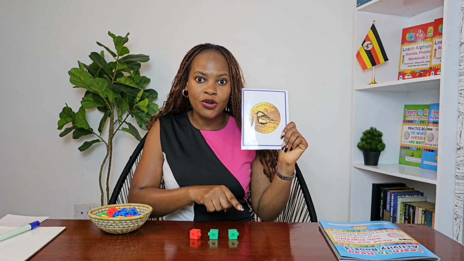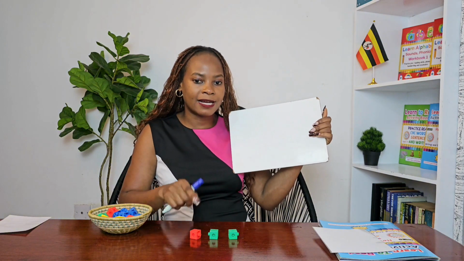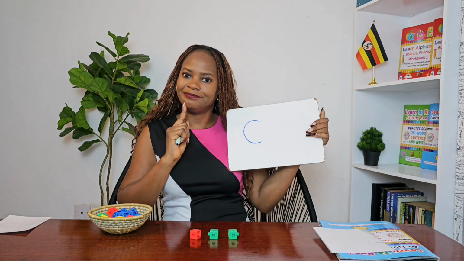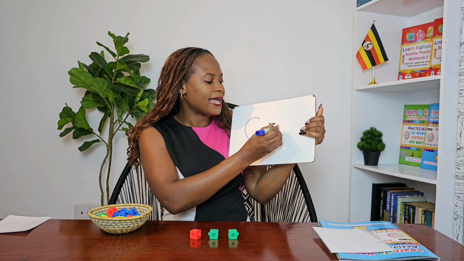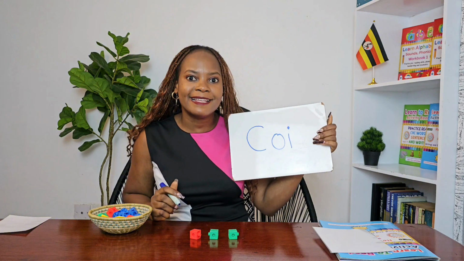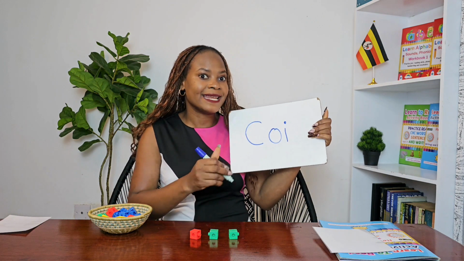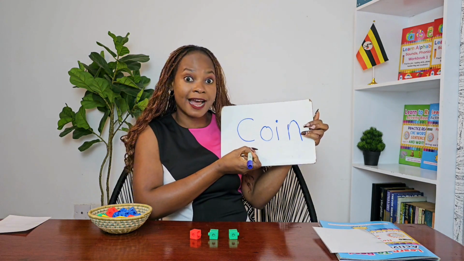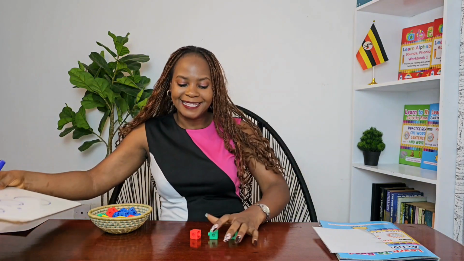Coin. Coin. Excellent. Now, we are going to write those letter sounds down. Watch me. First sound, k. We write it down. Next sound, oi. Remember, what are the 2 letters that make oi sound? O and I. Okay, ending sound. Let's check again. K, oi, n. We hear n at the end, so we write it down. Let's check if we've done the right thing. K, oi, n. Coin. Amazing.